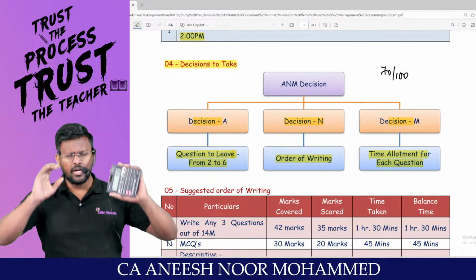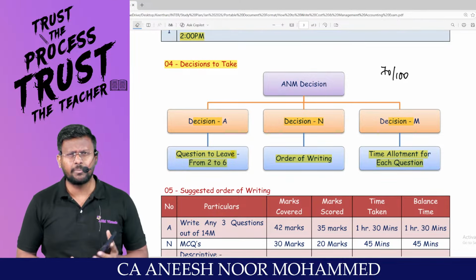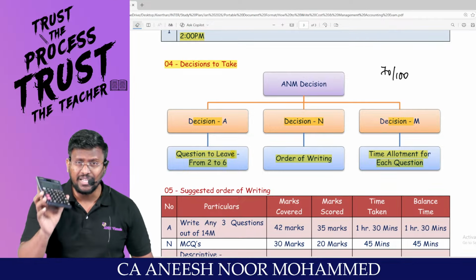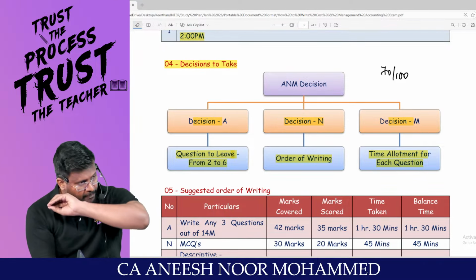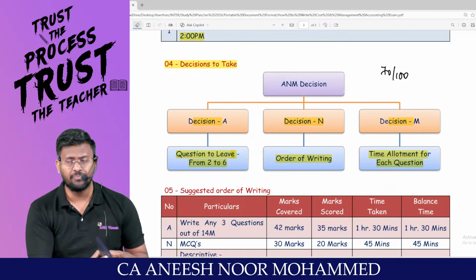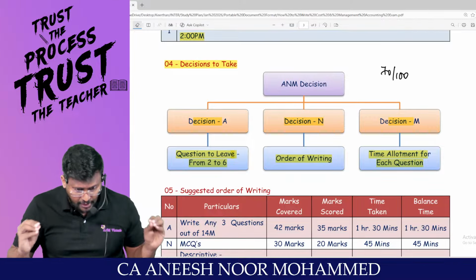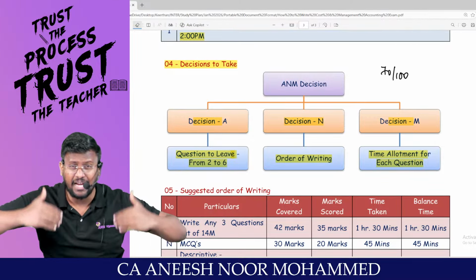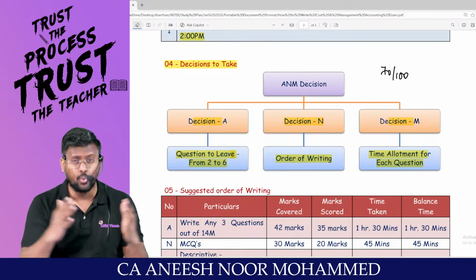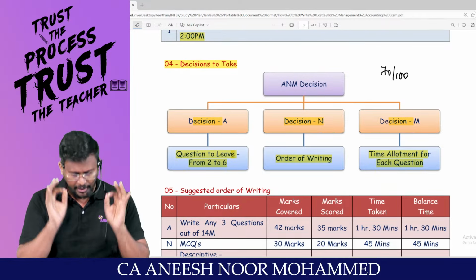That means there are so many students committing mistakes out of pressure and tension. What is there in the calculator, when they write, they are writing some other figures. And they proceed with the question till the end. And finally they will know that, oh my God, I have taken wrong figures. So keep that professional skepticism throughout the 3 hours of what you are writing.